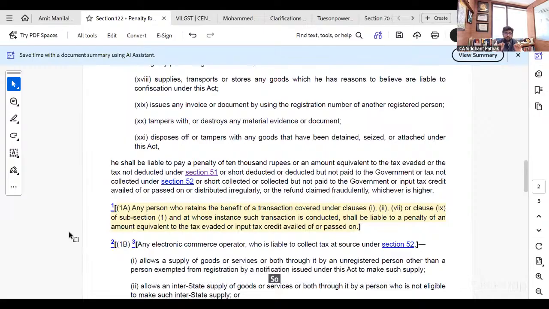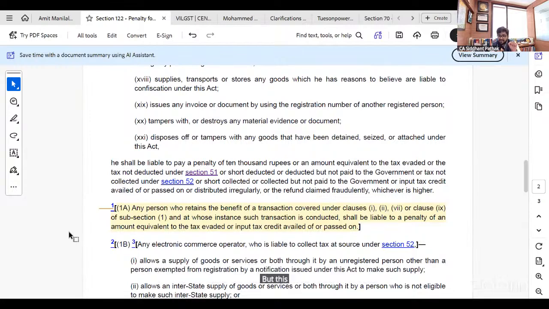So they introduced this provision 1A, which says that any person, not any taxable person, whereas under subsection 1 the terminology is a taxable person. So that can be applied only to a person who is registered or liable to be registered, who is supplying goods or services.